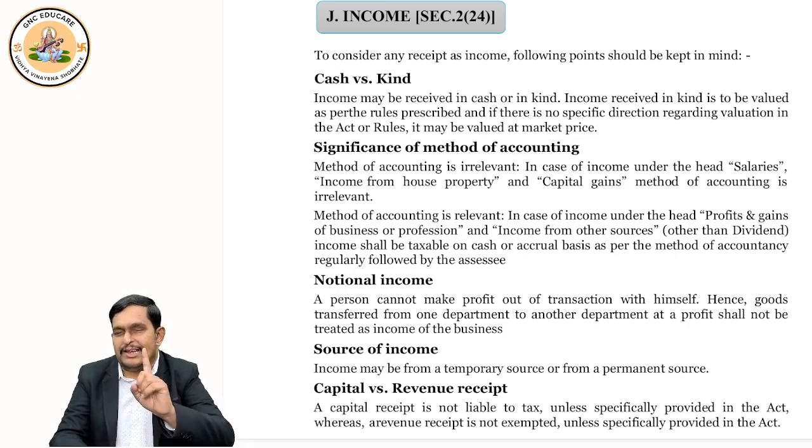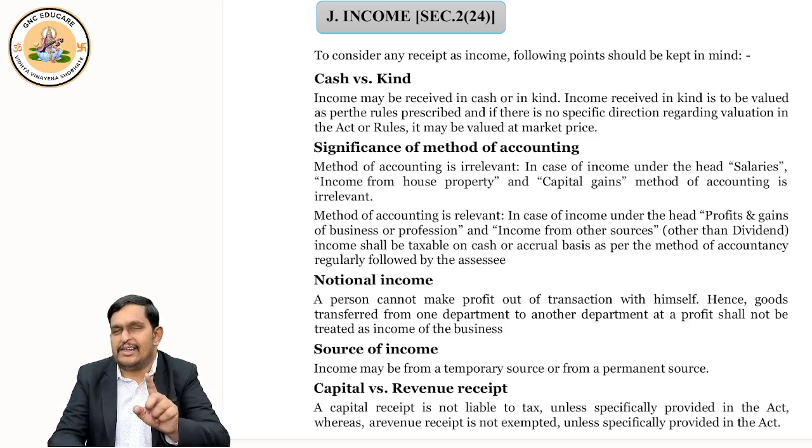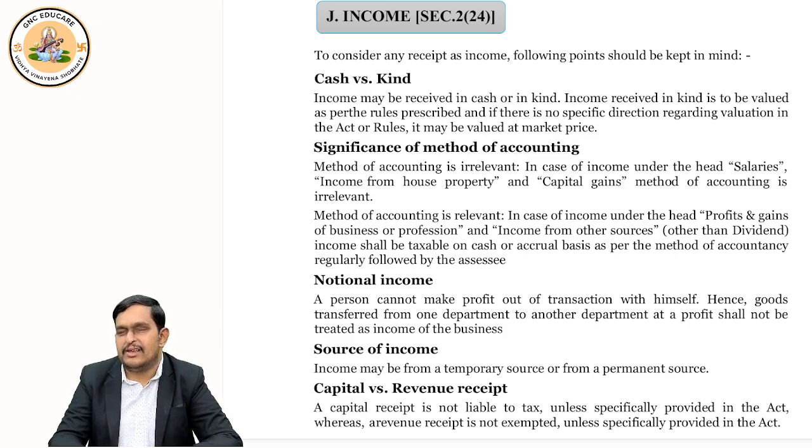Now, when it comes to salary income, house property income, or capital gain income, your method of accounting is irrelevant. It is useless for them. But when it comes to profits and gains of business or profession, and income from other sources, these two heads, what are they? Tell me, repeat with me. Profits and gains of business or profession. Second one, income from other sources. What method of accounting you follow is very, very important.